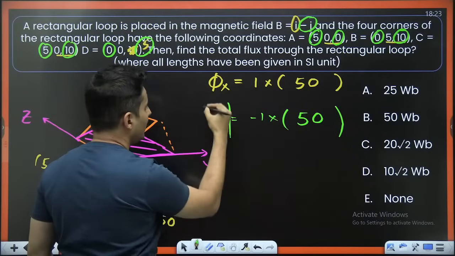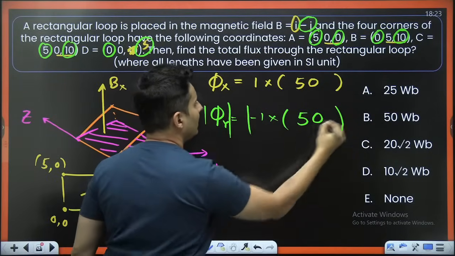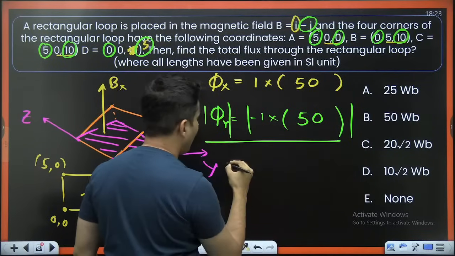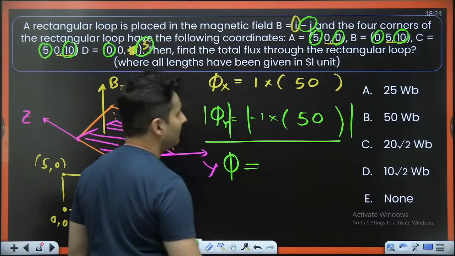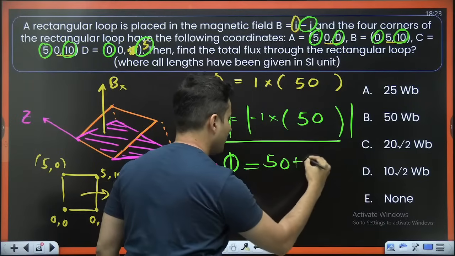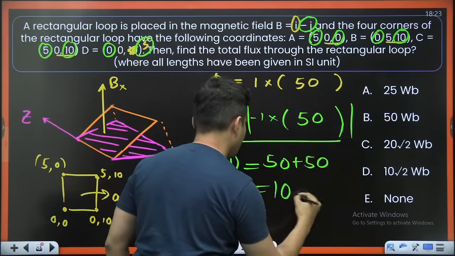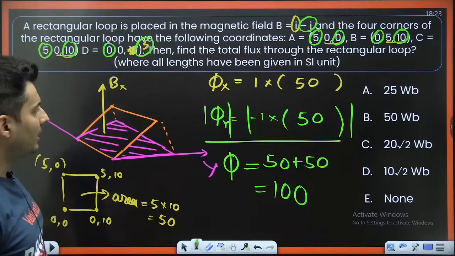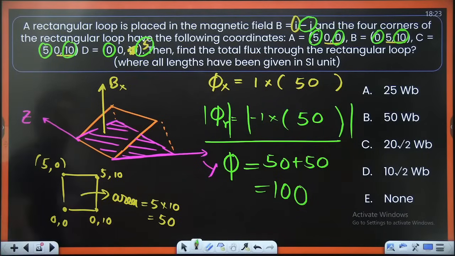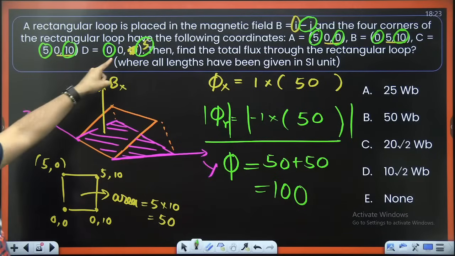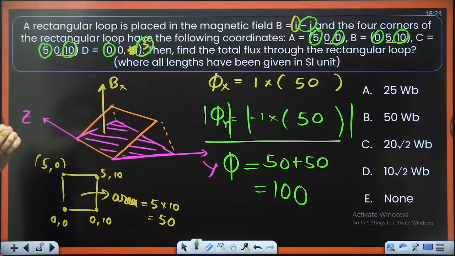Just take the magnitude of this. But if I take the magnitude and then add for finding the total flux, I will get 50 plus 50, which is 100, which is not there in the option unless we have done some mistake out here. Or maybe this was actually the way it was.